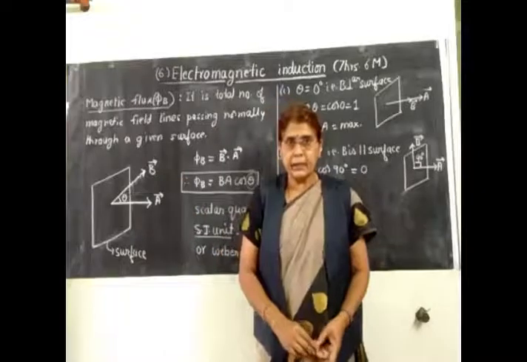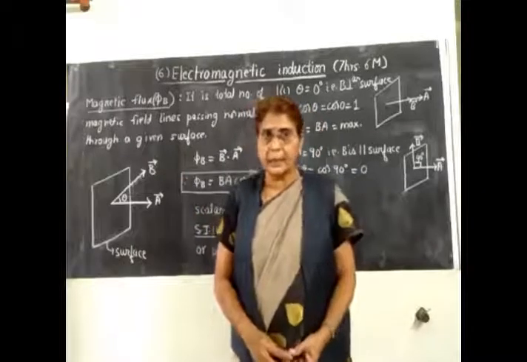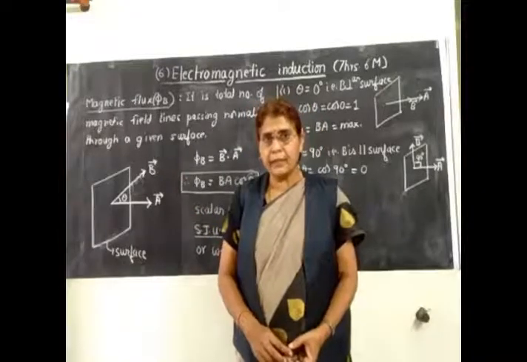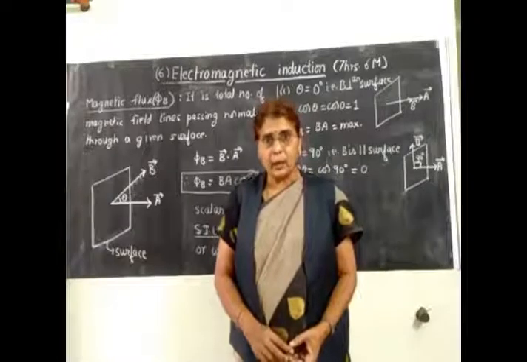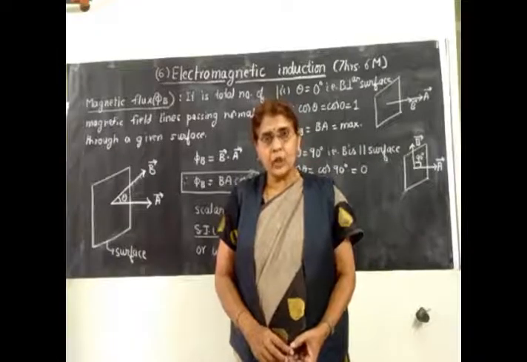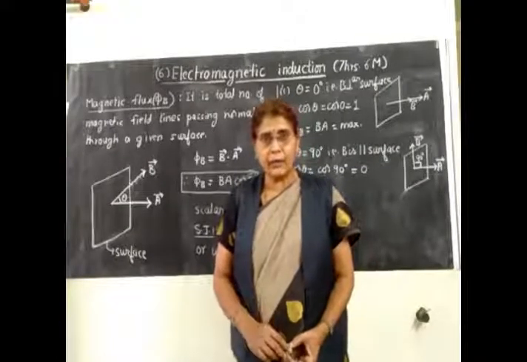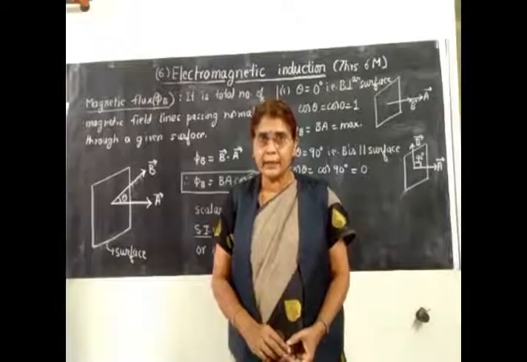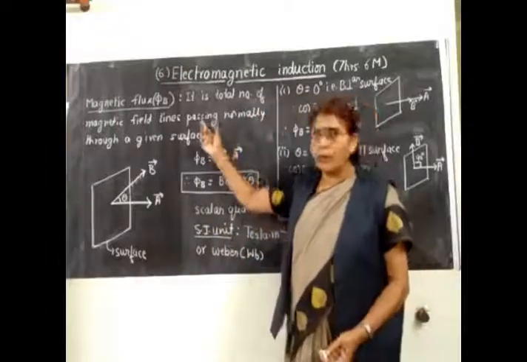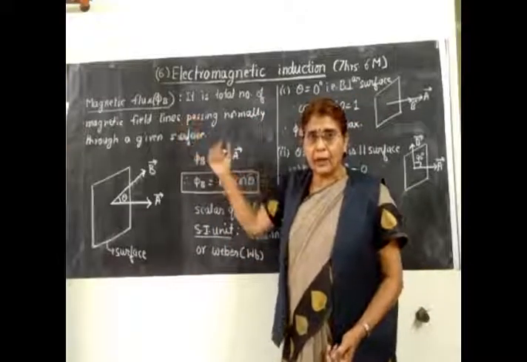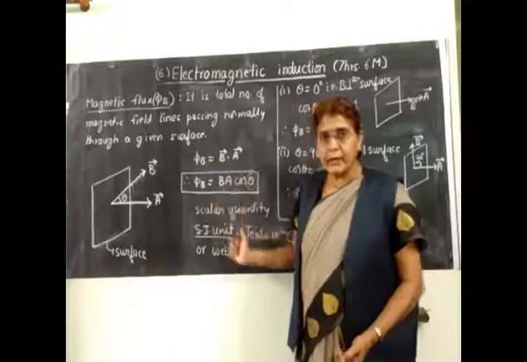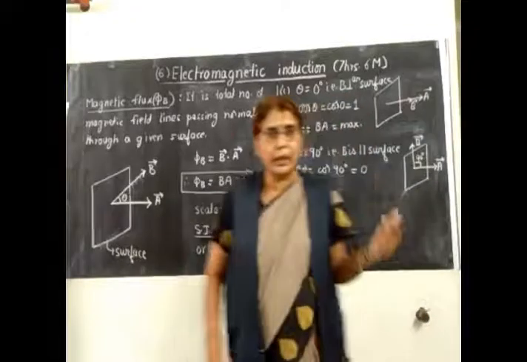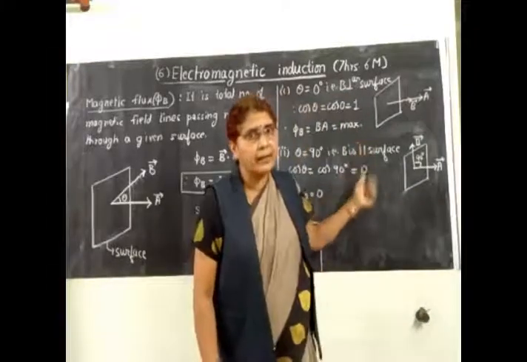So in today's session, first we started with Faraday's experiments. Two experiments we have studied. One is the coil and magnet experiment, another is the coil experiment, and the conclusion of Faraday's experiments results in the definition of electromagnetic induction. And now we have stated what is the magnetic flux. We have found out the expression for it, and we have written down the SI unit. We have written down two conditions. One is maxima, another is 0.